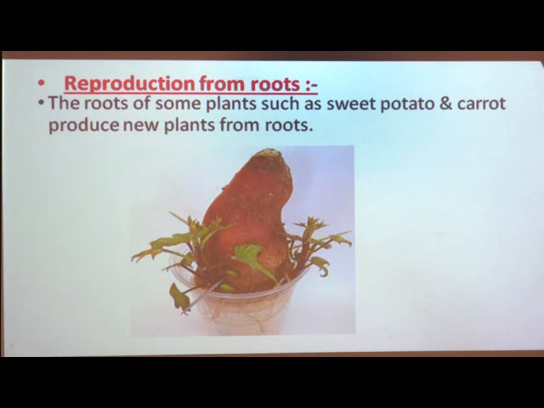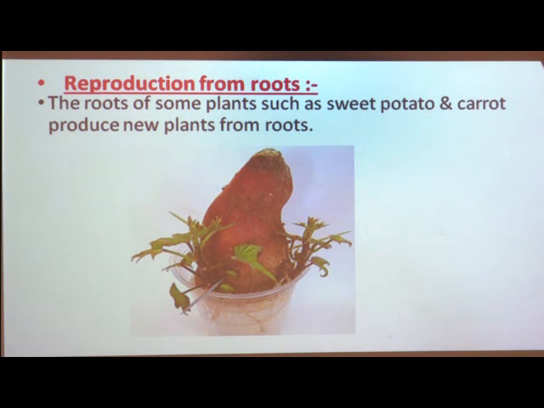Now here you can see the picture in which a sweet potato is supported in a bottle or in a jar full of water. You can use a jam bottle also for doing this experiment at your home. You can take any type of bottle, but the bottle should be filled with water.